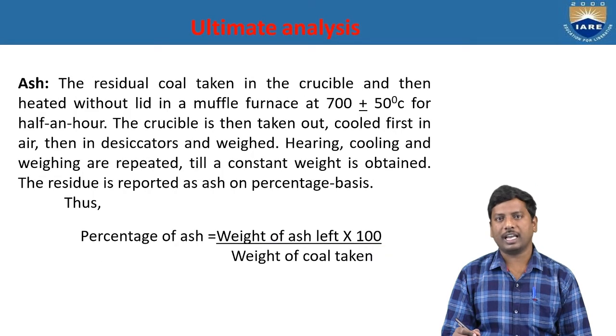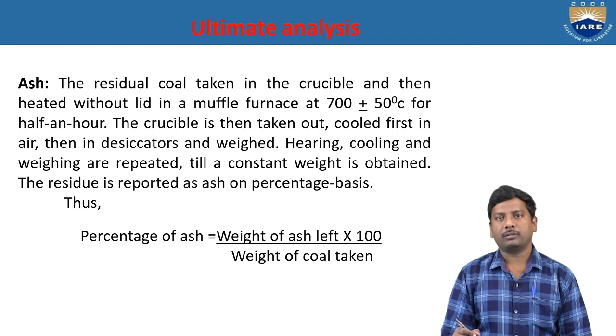And the next content is ash. That means the residual coal is taken in a crucible and then heated without a lid in a muffle furnace up to 700 plus or minus 50 degrees centigrade for half an hour. The crucible is then taken out, cooled first in air and then in a desiccator, and weighed.